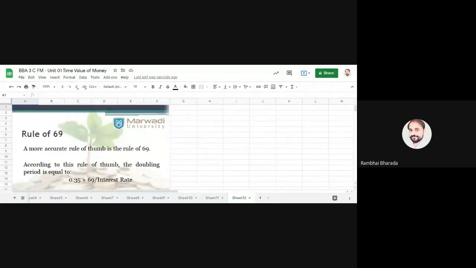Now suppose I said 10% interest rate. Can you tell me the doubling period for a 10% interest rate? I will write here 0.35 plus 69 divided by 10. Like this. Can you tell me how many years are required to double the amount at 10% interest rate according to this rule?